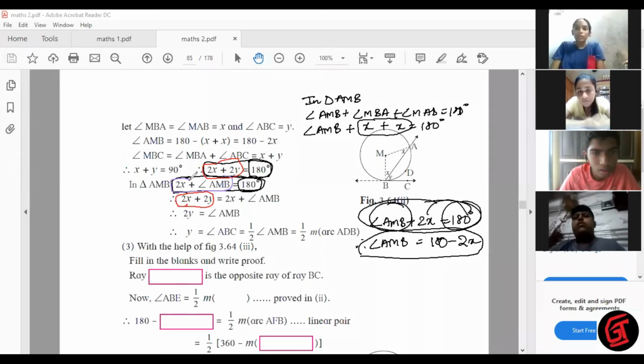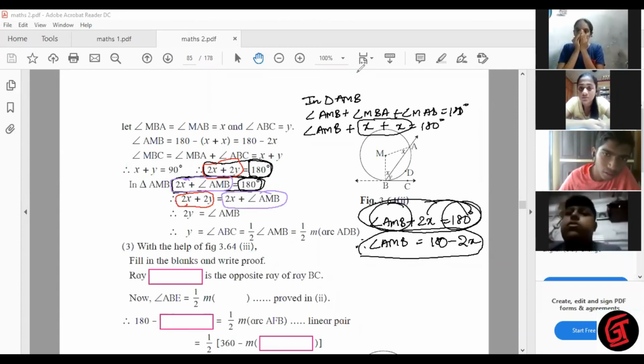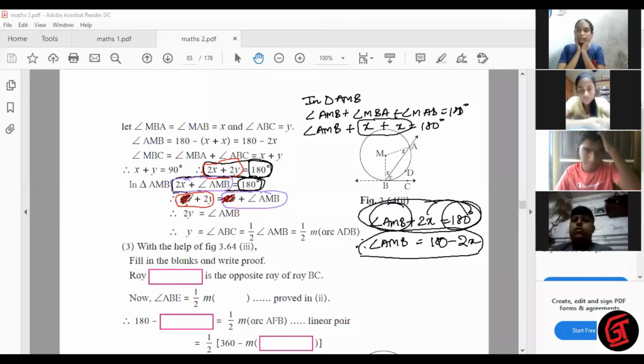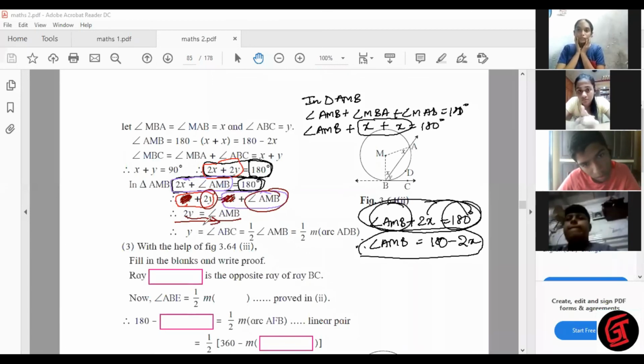2X plus angle AMB, because both are equal. Now what happens next? 2X cut, left hand side, right hand side. What remains? 2Y is equal to angle AMB. Correct? 2Y equal to angle AMB. So if 2Y is equal to angle AMB, suppose we bring 2 in the denominator down. So Y is equal to half of angle AMB. Right?